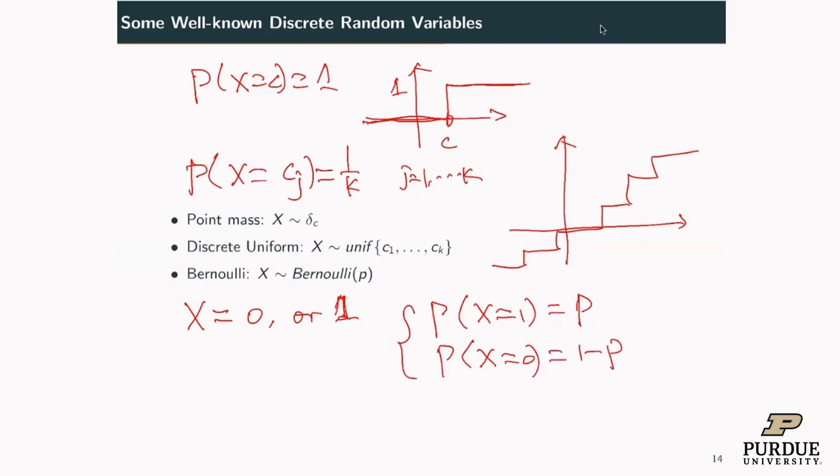So X follows a Bernoulli random variable. X can be 0 and 1, and the success probability is p. So there is one parameter p to define a Bernoulli random variable.